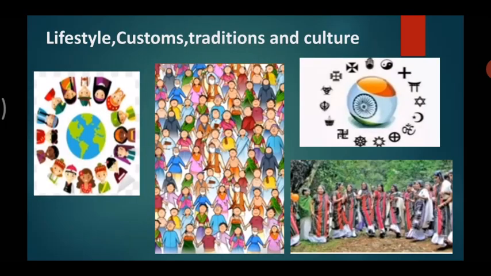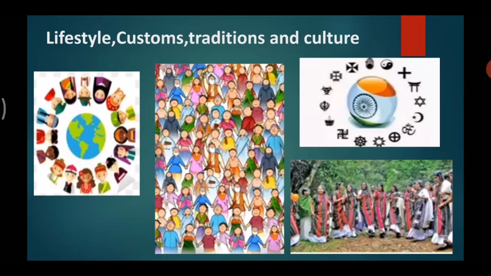Let's move forward. Now, this diversity has a significant effect on our lifestyle, customs, traditions, and culture. That means people of many different castes and religions live in our country. Our country is called a diverse country.